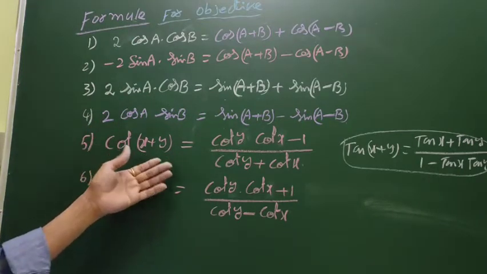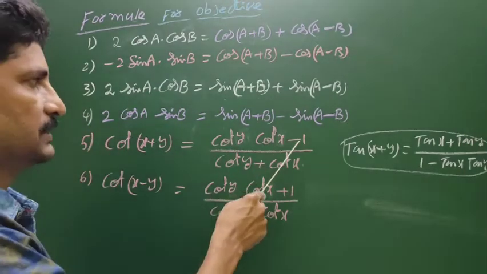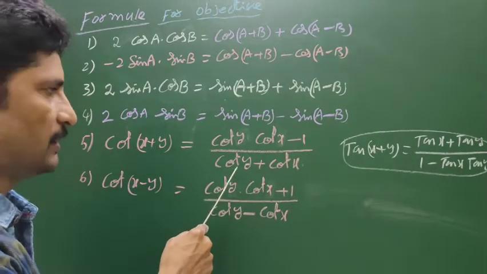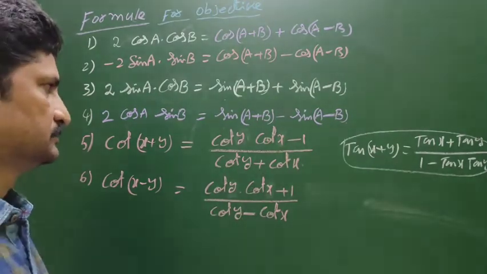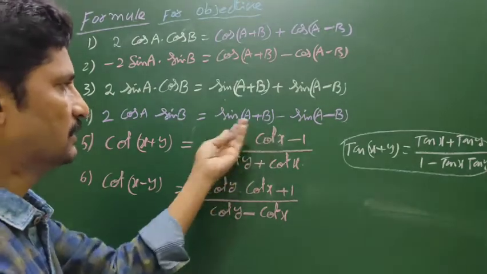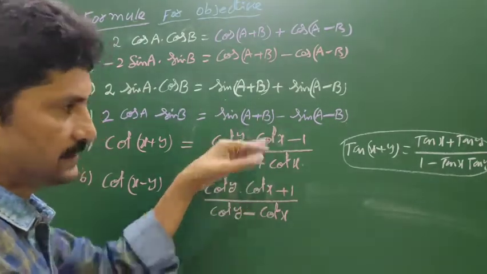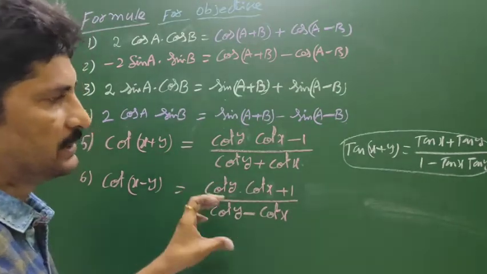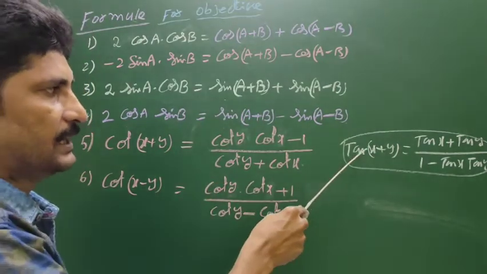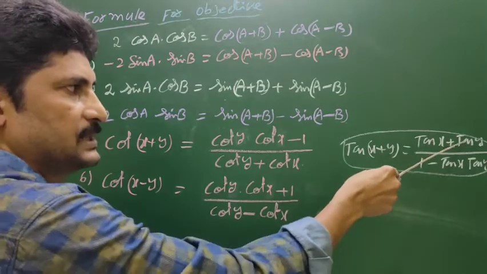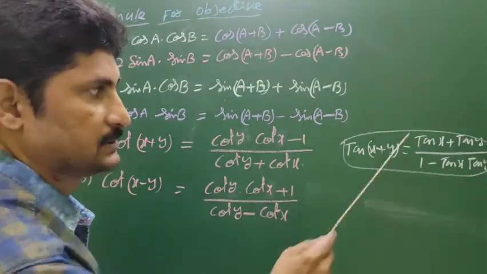Now cot of x plus y is equal to cot y cot x minus 1 by cot y plus cot x. Actually, you may also write cot x cot y, cot x plus cot y, x first and y second. But remember my logic: tan of x plus y is equal to tan x plus tan y by 1 minus tan x into tan y.